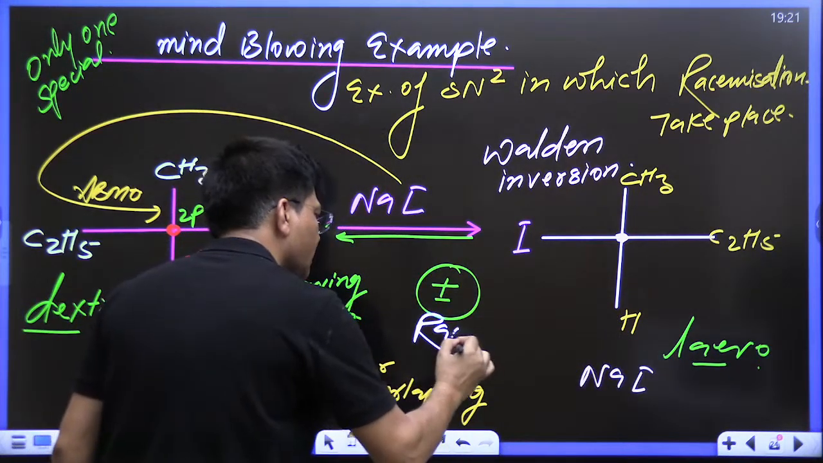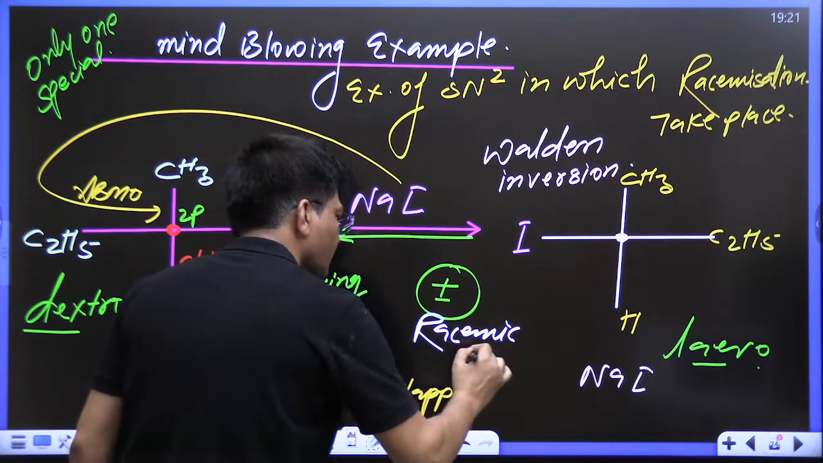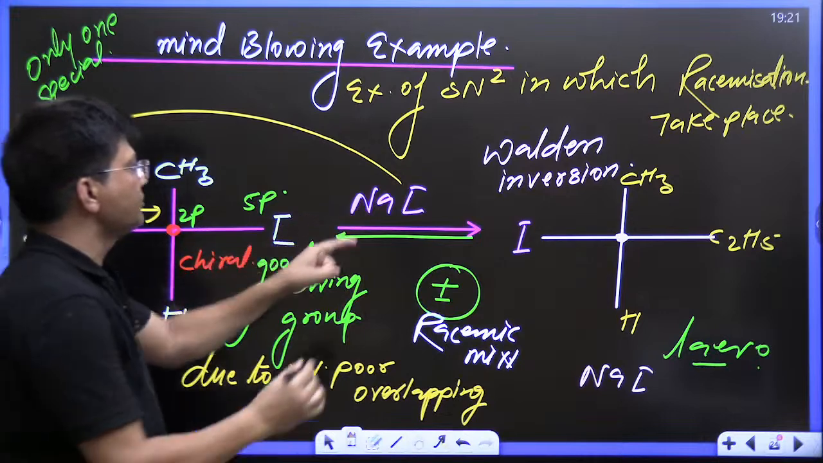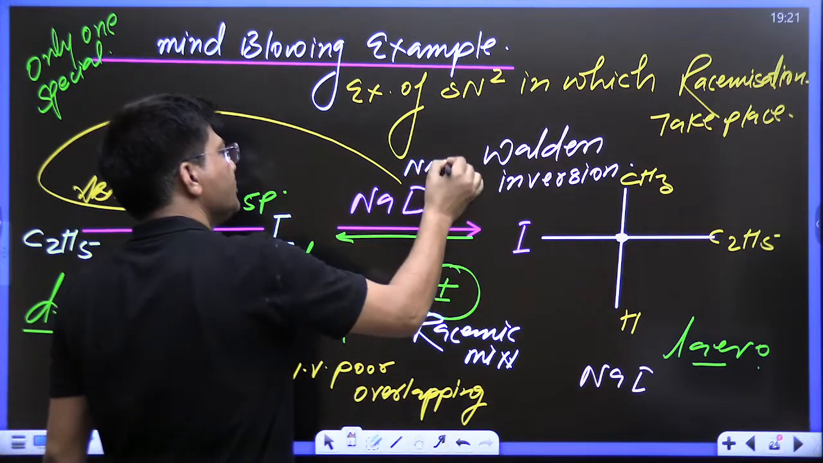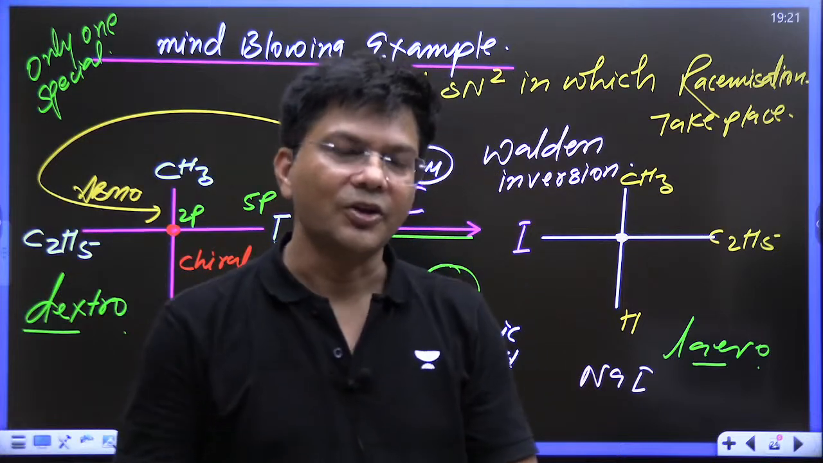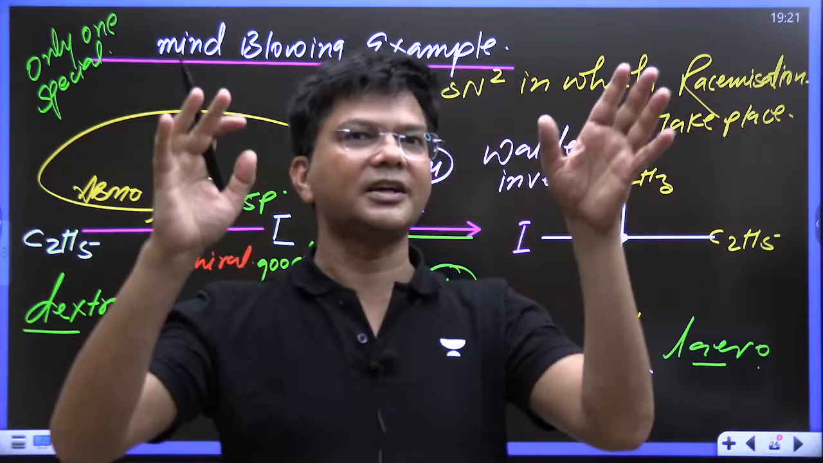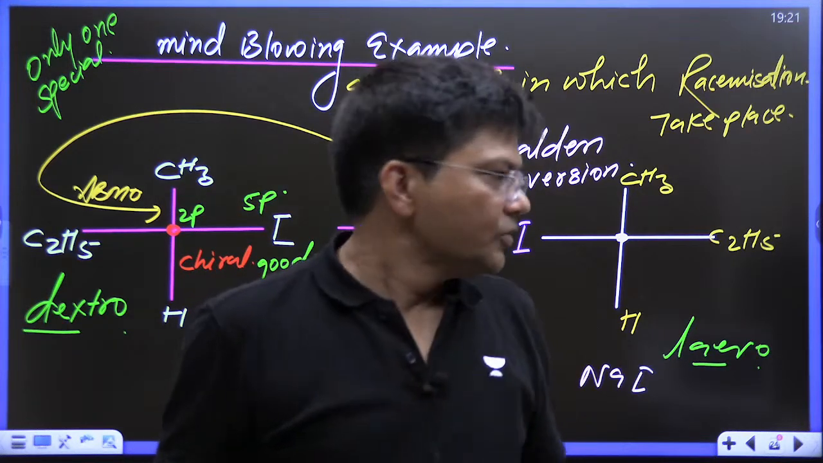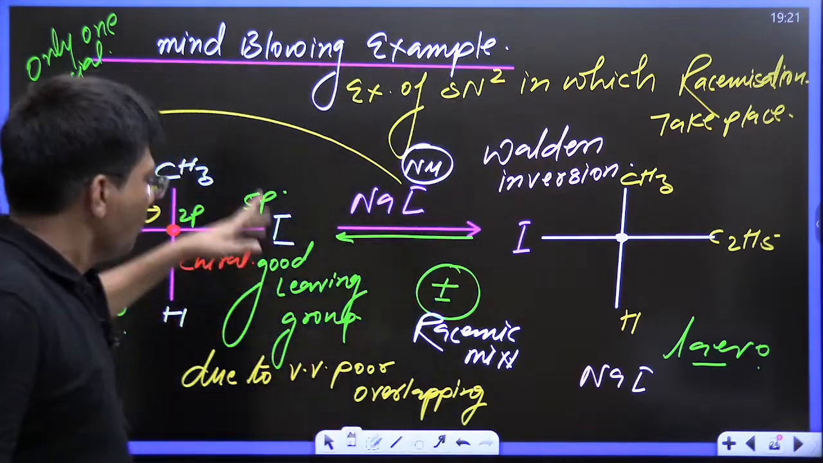Now the question arises: this is the leaving group and this is the nucleophile, then why is it going, and how do we find out? The radioactive tracer technique is there. So they have seen that, okay, one more thing.